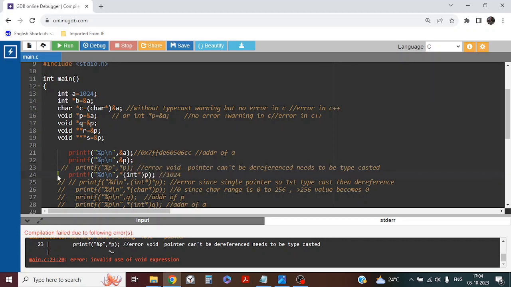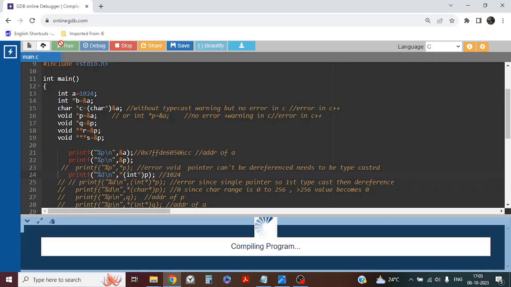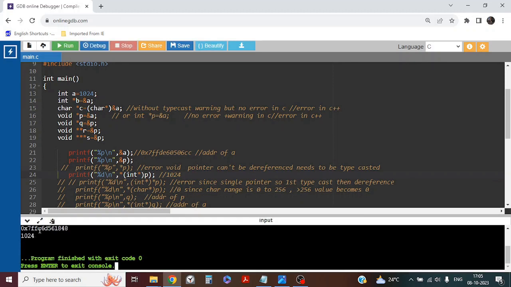Move to line number 24. Here, since it is a void pointer, I am typecasting it and then dereferencing it, right? So p is holding what? p is holding the address of a. Dereferencing means whatever a holds will be printed. a is holding the value 1024, so 1024 I will get here. Let's check. 1024 I have got, correct.